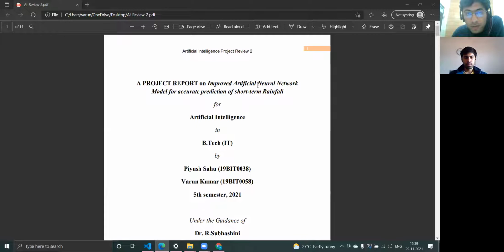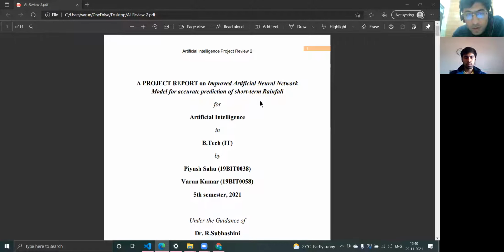So this is our project report. The title of our project is Improved Artificial Neural Network Model for Accurate Prediction of Short-Term Rainfall. We will be building an artificial neural network which, given a set of inputs like the wind speed, the temperature, and various other factors, will be predicting whether or not there will be rainfall the very next day.